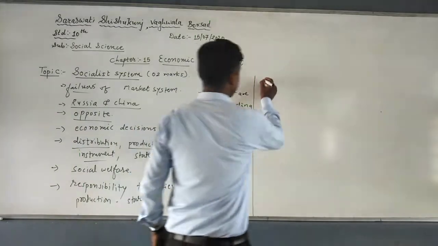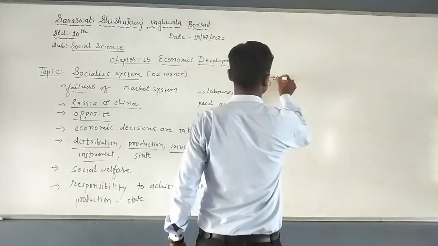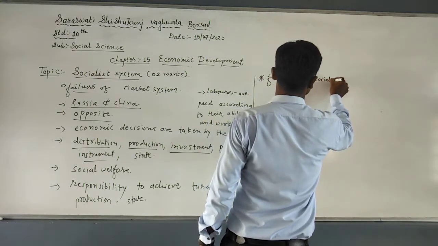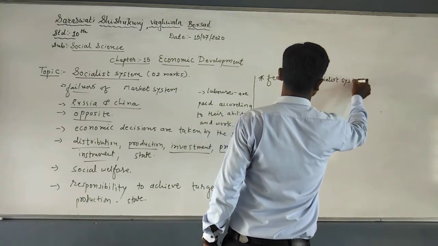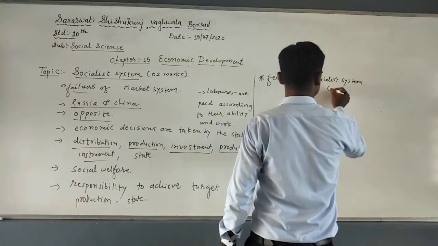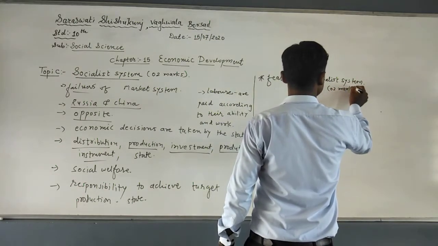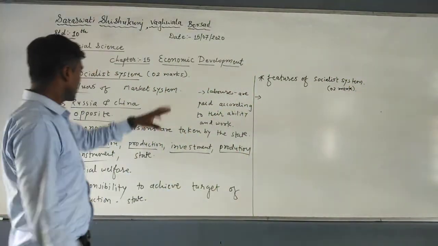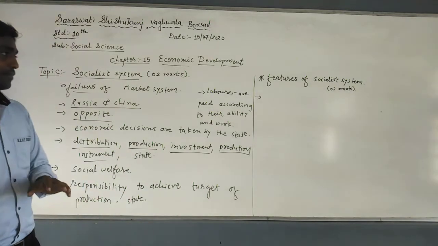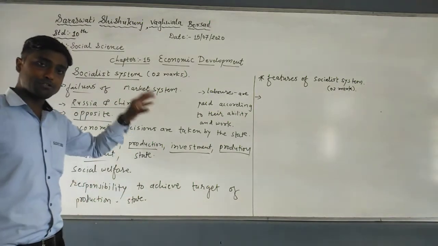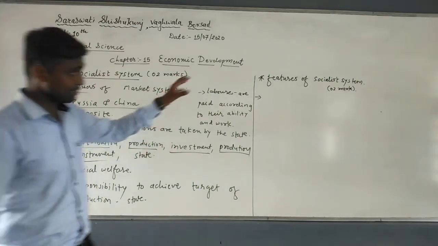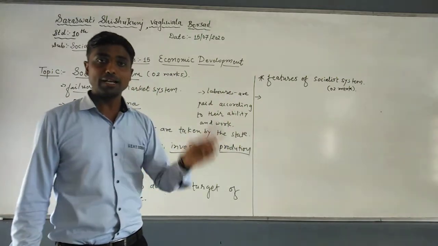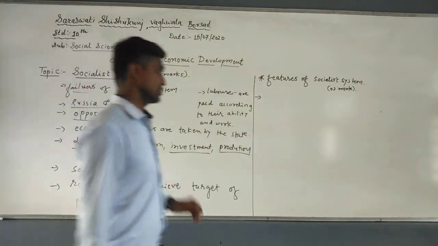Now today's second question is the features of the socialist system. It may also be asked for 2 marks. Very simple, students. The features are already in shorthand in the socialist system. Whatever we have discussed, you will get 1 or 2 points from that only. Understood? That is why the features are very easy. If you know the features, you will get the benefits, and if you know the benefits, you will get the information on limitations. So what are the features?